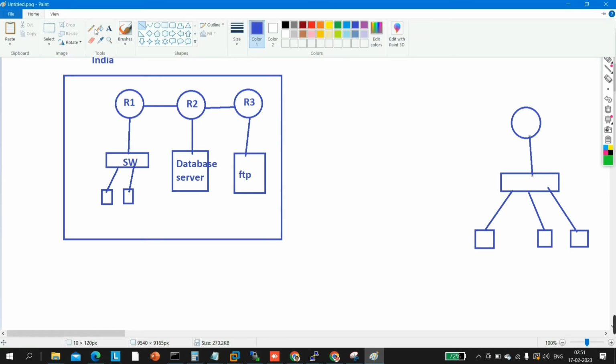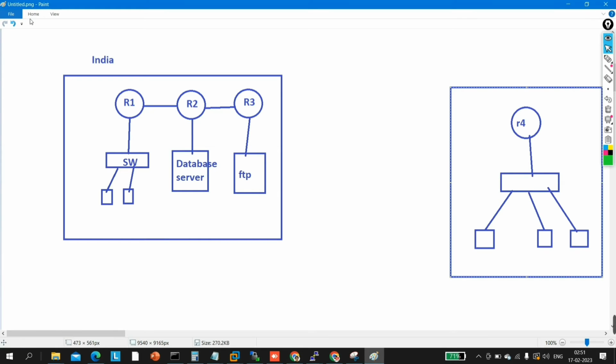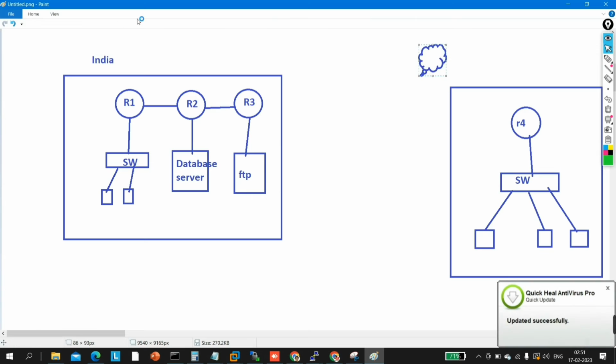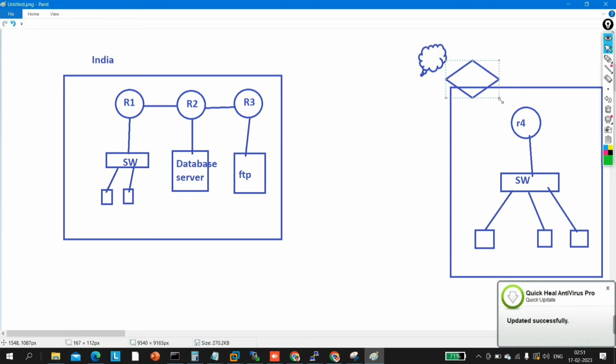Okay, suppose this is router number 4, R4. Between our branch offices we have connectivity through ISP. This one is my switch, and these are PCs. Between trusted and untrusted, between our branch offices we have connectivity through, suppose, ISP. Here is the ISP. And with this router, I have connected my US branch office to the internet, like this.